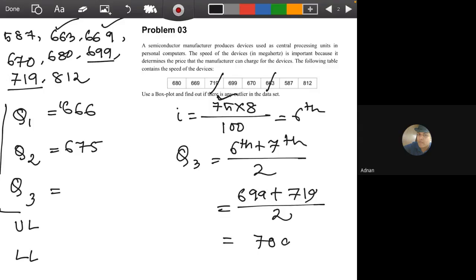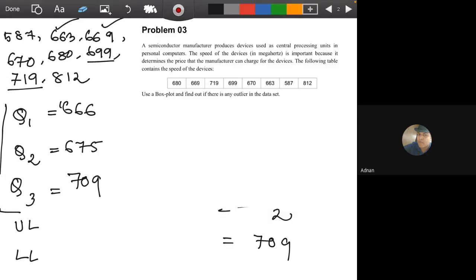How is it 694? I guess you haven't sorted the data. Okay. Does anyone have any question in Q1, Q2, and Q3, the quartiles? I guess not. Then we will solve the upper and the lower limit now.